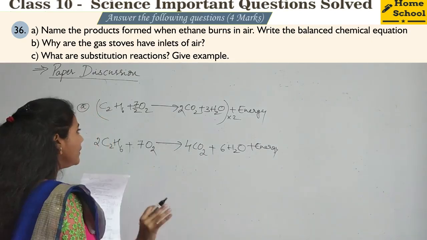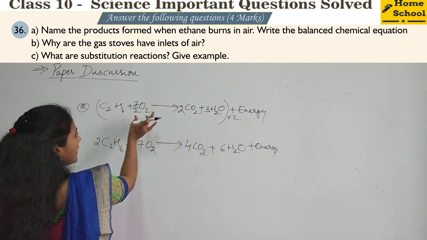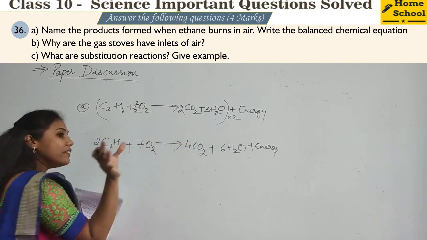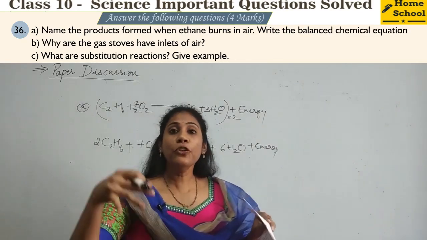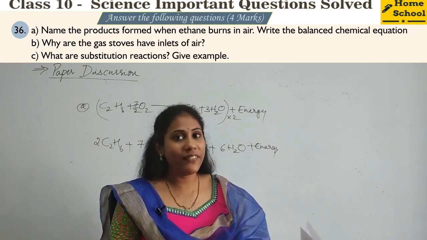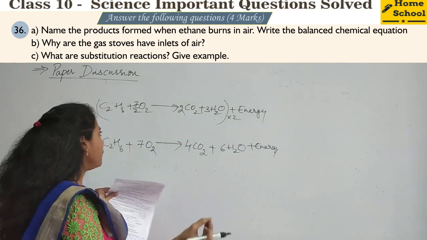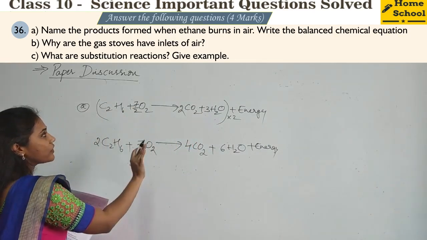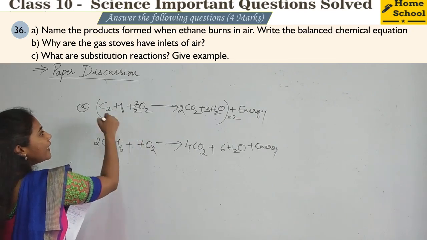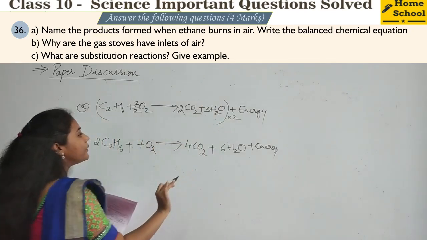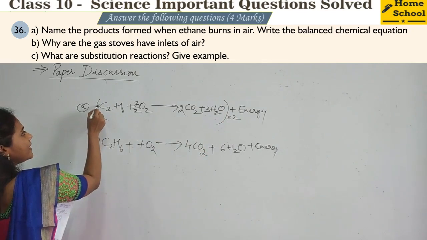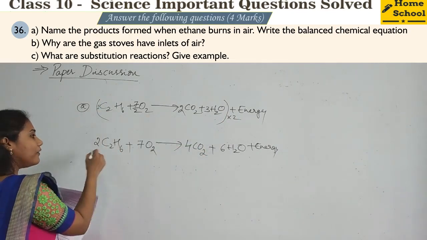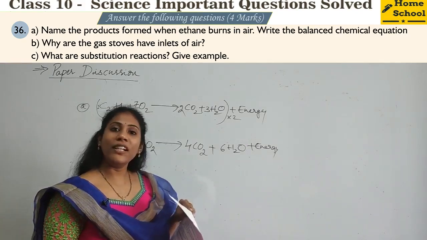Okay, so whenever your situation is like this, say you had only 2 here but this side 7, if you have to equalize to odd number, when you go on putting 2, 3, 4, it will not get balanced. So at that point of time, you want 7 this side, no, so 7 by 2, introduce fraction. Just to remove this 2, what I will do, whole equation I will multiply by 2. So multiply, here just 1 is there, so 1 into 2, 2, so 2 C2H6 I have written. Now you check, each and every element will get balanced.